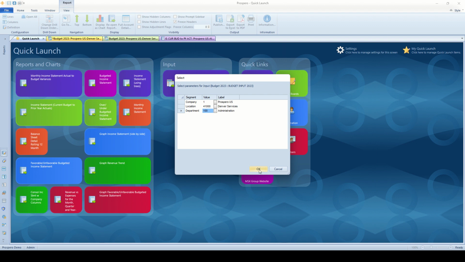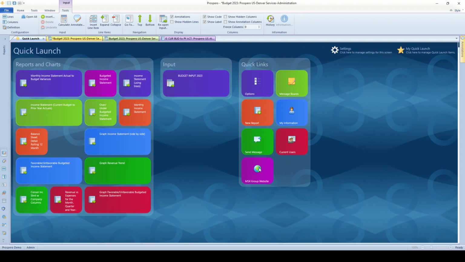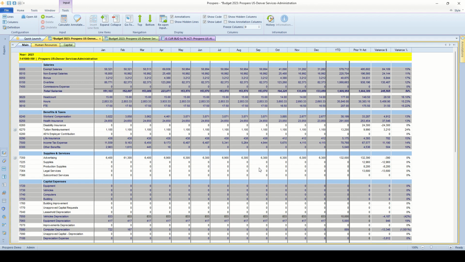Let me go ahead and open up this input screen for us, and I'll give you a tour of how the individual user would change their budget balances. So I'm looking at the main input tab for this particular budget. I see right at the top here, it's for our year 2023, company 1, 4100 for our location and 100 for our department.